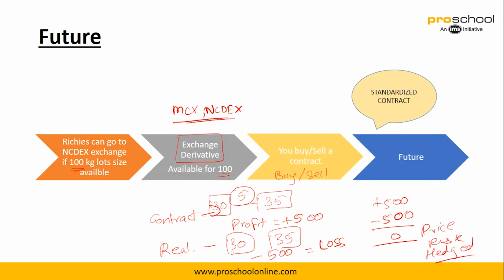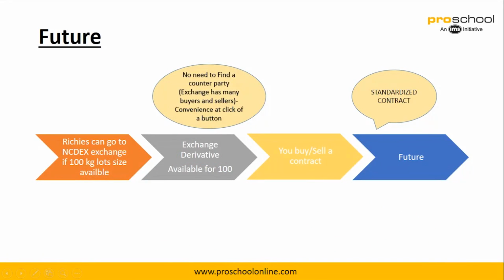So in case you approach a standard contract using a derivative exchange, it's basically called a future. In this case there is basically no counterparty risk. The reason being the exchange does that for you. So credit risk is basically eliminated.